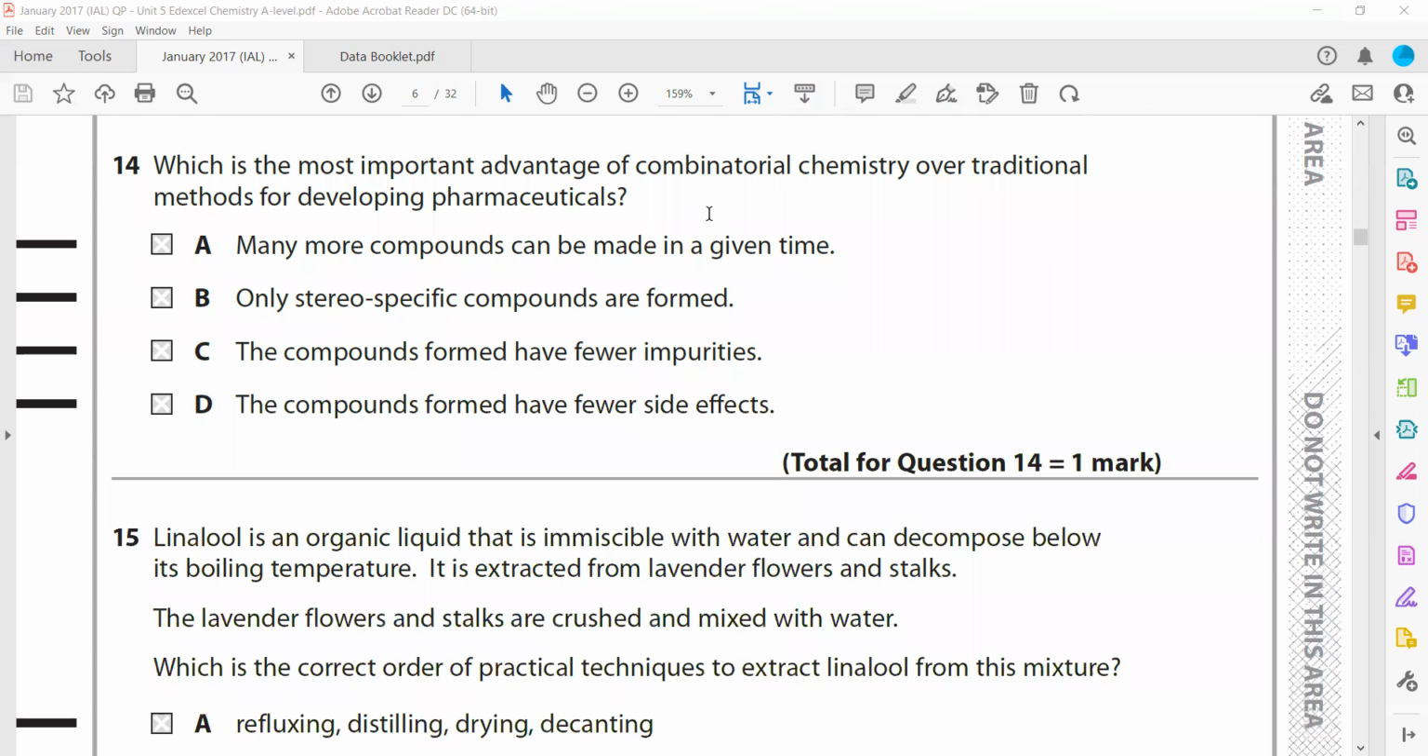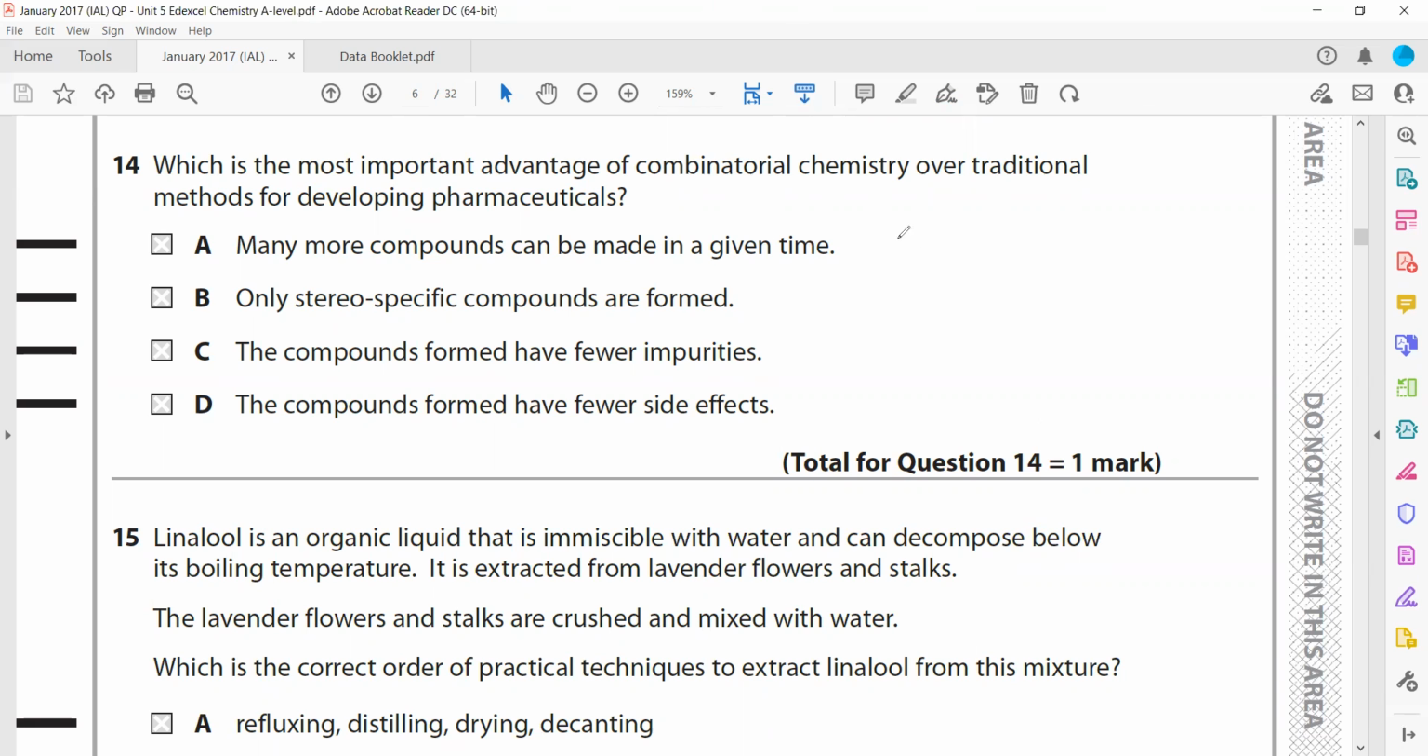In question 14, what is the most important advantage of combinatorial chemistry over the traditional method? Basically, we can make different samples of a drug in a short time. That is the main advantage. So many more compounds can be made in a given time.